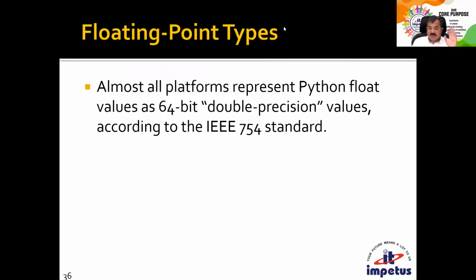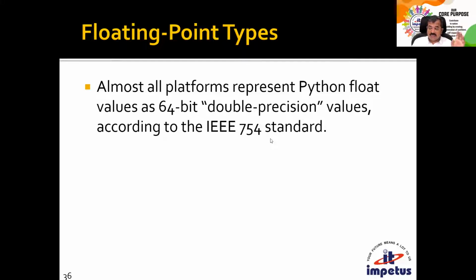Now, listen to me very carefully. IEEE, which is a governing body for electronics, has come up with more than one format of representation of floating point values. What Python has adopted is the IEEE 754 standard. So if you have to be very precise about how floating point values are represented in Python, you could say it is represented as per the IEEE 754 standard.